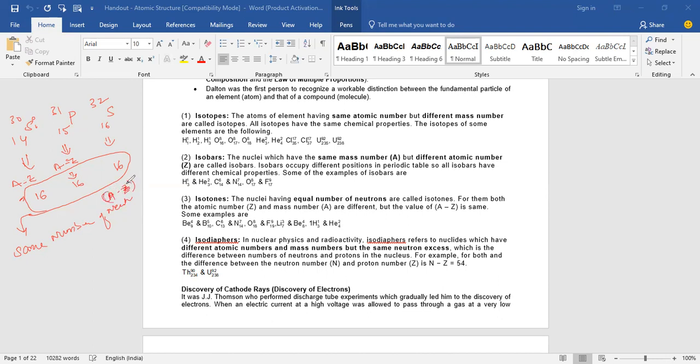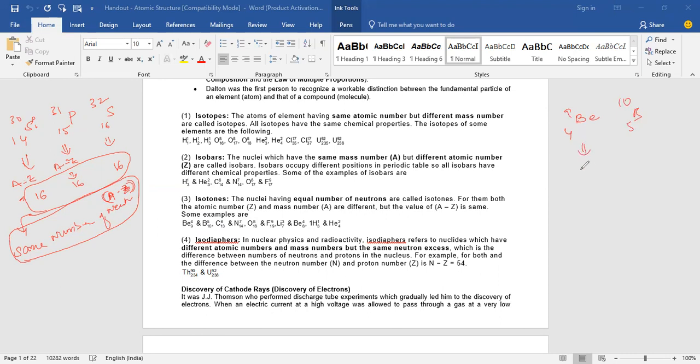Okay, but I didn't understand the first example you gave, sir. Okay, listen here. Beryllium 4, 9, boron 5, 10.